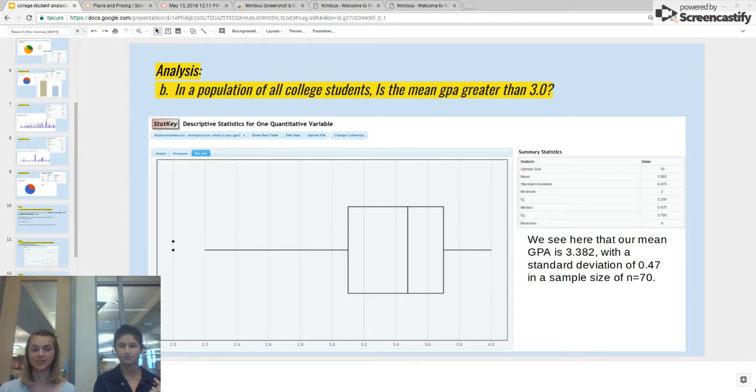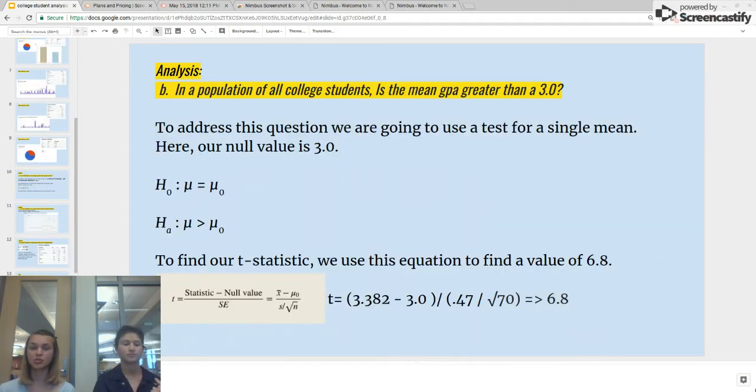Here are our descriptive statistics for our second question. In a population of all college students, is the mean GPA greater than 3.0? Here we see that our mean GPA is 3.382 with a standard deviation of 0.47 and a sample size of n equals 70. To address this question, we're going to use a test for a single mean. Here our null value is 3.0. So we are testing the null hypothesis that the mean GPA is equal to 3.0, and the alternative hypothesis that the mean GPA is greater than 3.0.